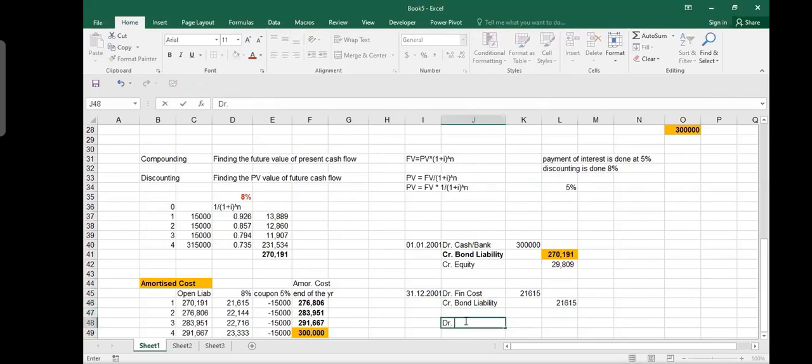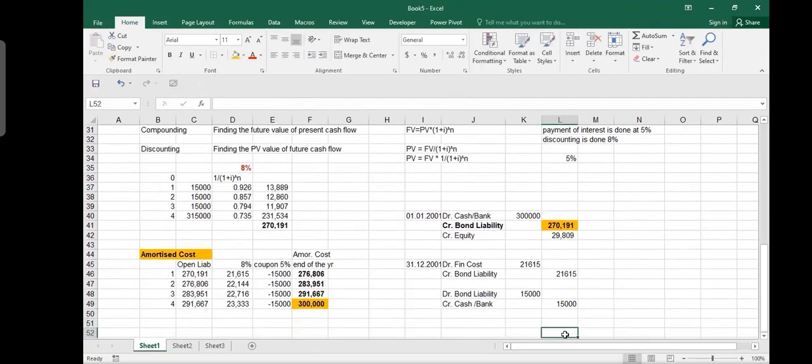And then on the same day, I say debit bond liability with 15,000, and I say credit cash or bank 15,000. I pay them 15,000, so that's how my liability decreases. I first credit it because this is my credit, so my liability increases. So you've got your bond liability here. Now your bond liability becomes 271 plus 21,615. And then on the same day, you pay 15,000, so your bond liability decreases by 15,000. And you make a total of these three numbers.